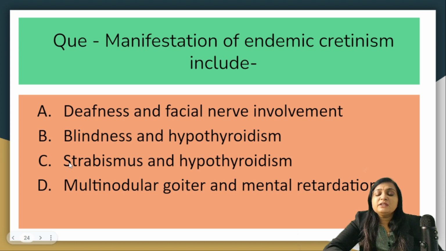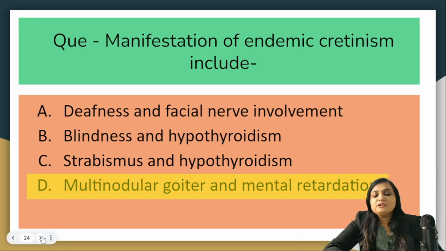Manifestation of endemic cretinism includes now two important entities, congenital hypothyroidism versus cretinism. We are going to discuss what it is and what are the differences between these two. So manifestation of endemic cretinism include deafness and facial nerve involvement, blindness and hypothyroidism, strabismus and hypothyroidism, or multinodular goiter and mental retardation. The correct answer is option D. There is a presence of multinodular goiter and mental retardation.